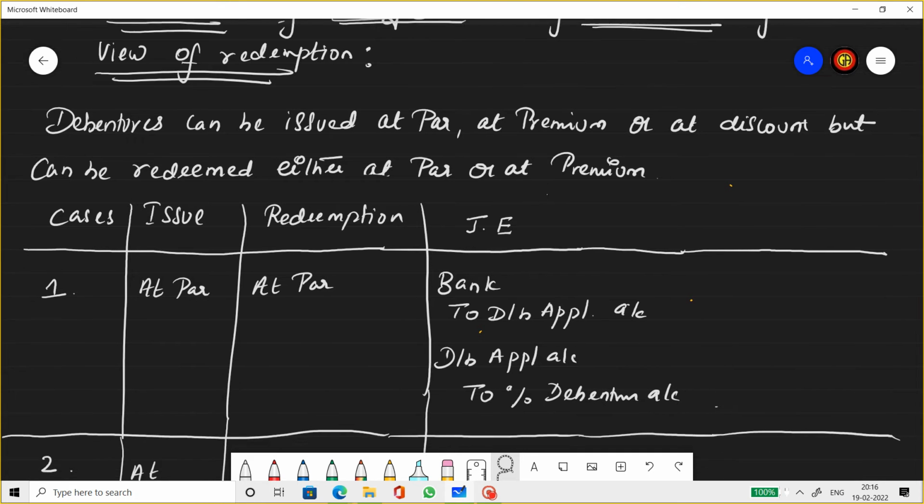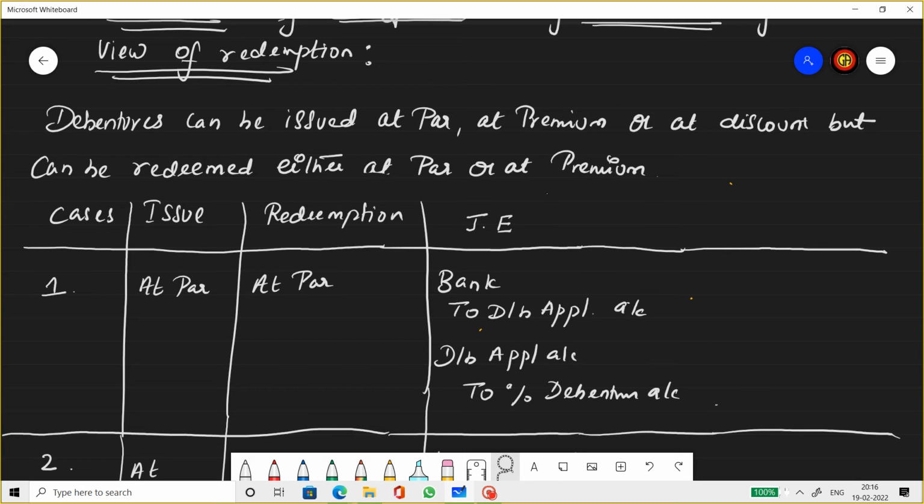Now, when the company issues redeemable debentures, which means the company knows when they want to repay the debentures, the life of the debentures will be defined at the time of issue. So when debentures are issued as redeemable debentures, the loss at the time of redemption is seen at the time of issue itself. Which means they can foresee the loss that they incur at the time of redemption. As per the prudence concept of accounting, you need to provide for your losses if you know that it's going to come after n number of years.